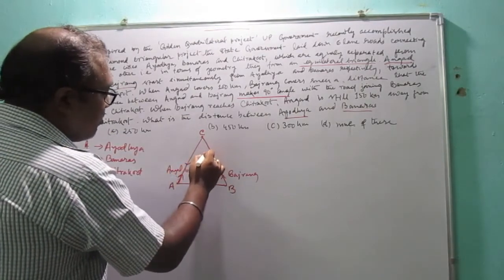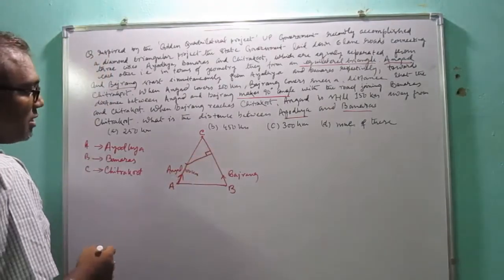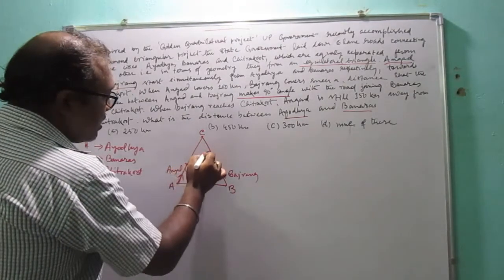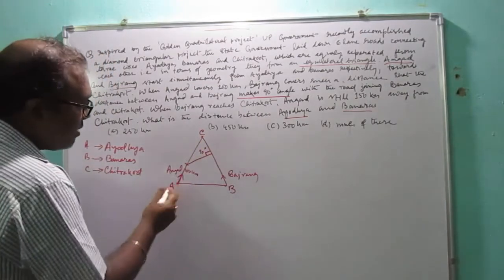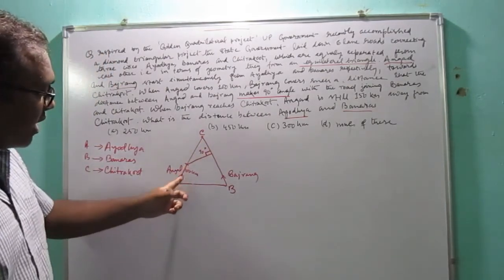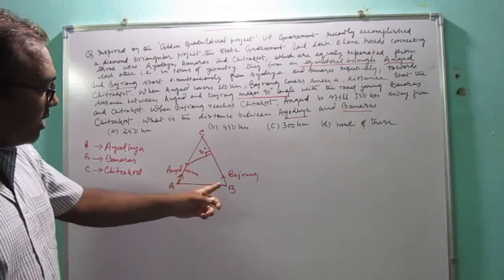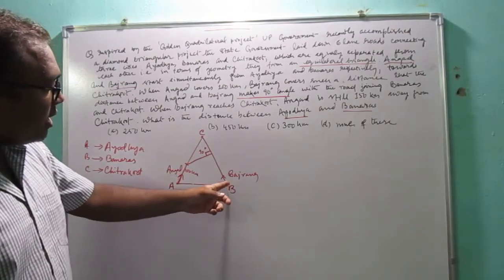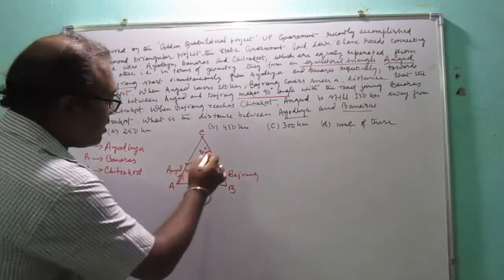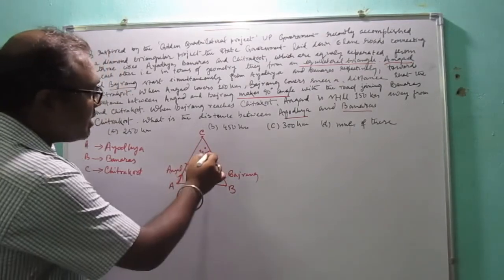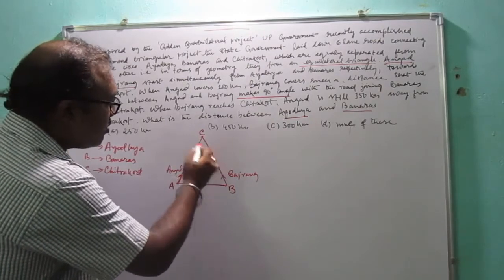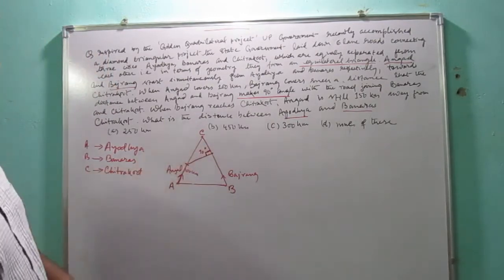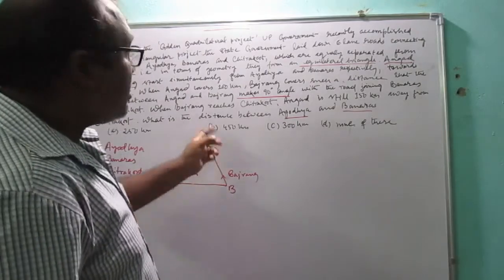That means this angle is 90 degrees. So when Angad has reached 100 km, Bajrang has reached this point in such a way that it makes a 90-degree angle with BC.